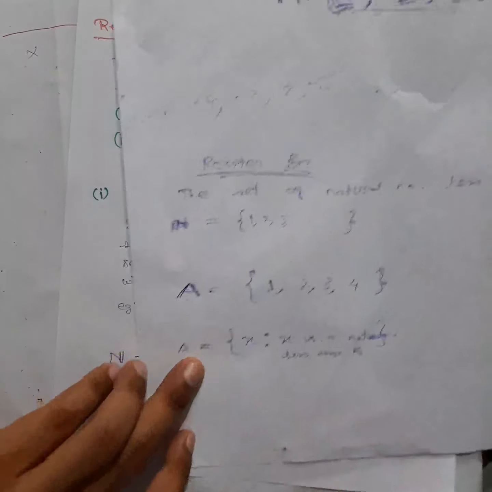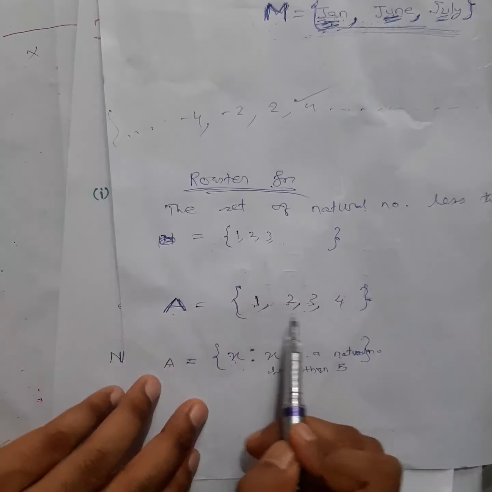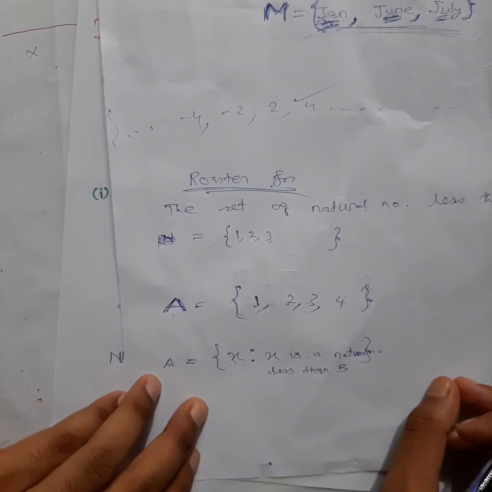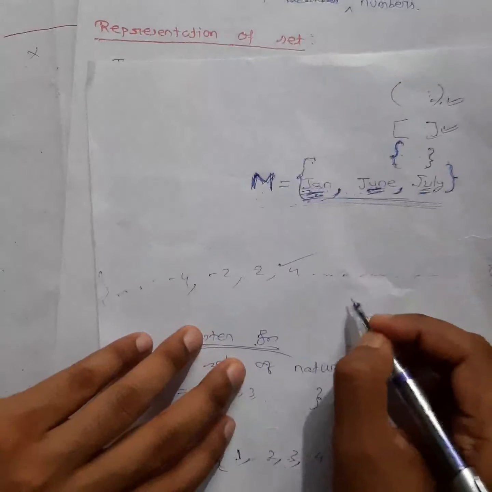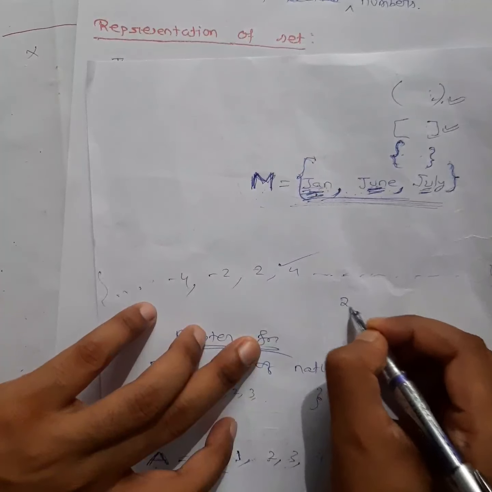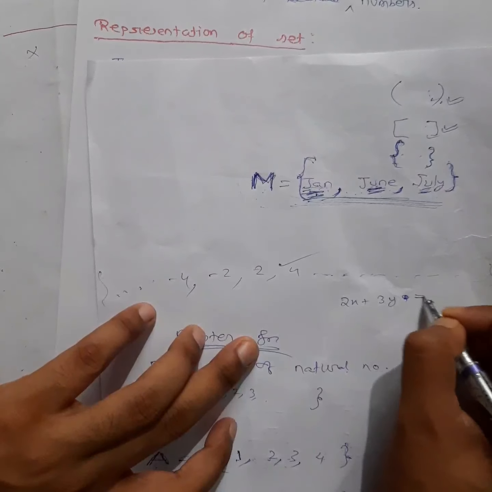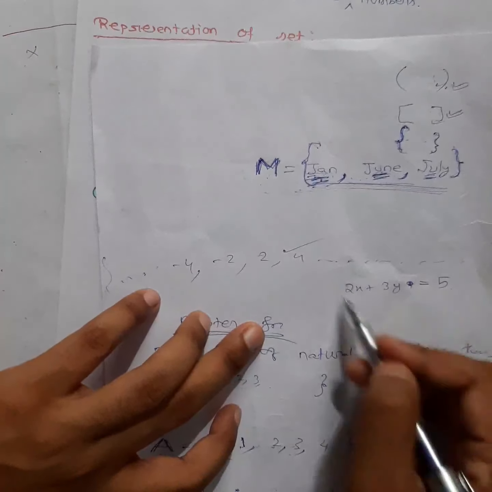I hope you can understand what is general form. If you write all the elements with some common property, then that is called general form. Like for example, in class 8, 9 you have done, right? For example, 2x plus 3y equal to, suppose, 5. Write down this one in general form.